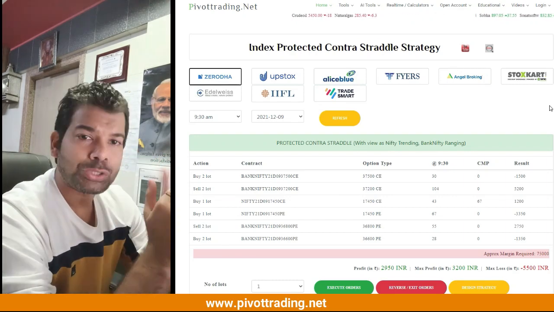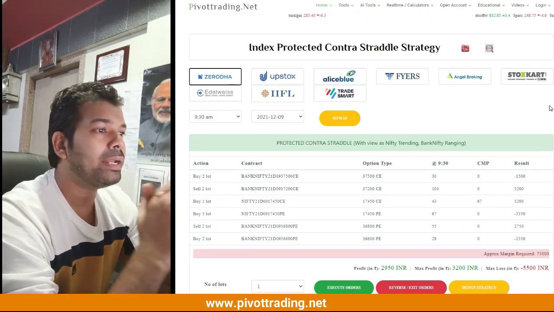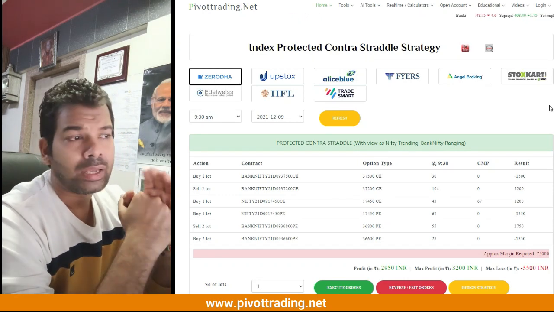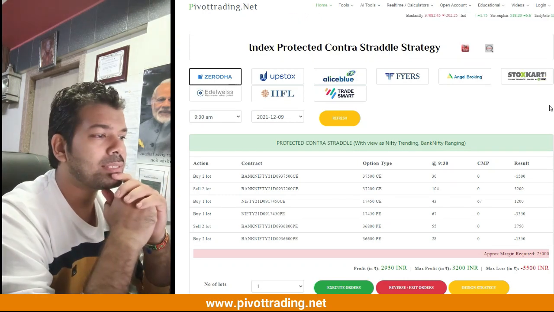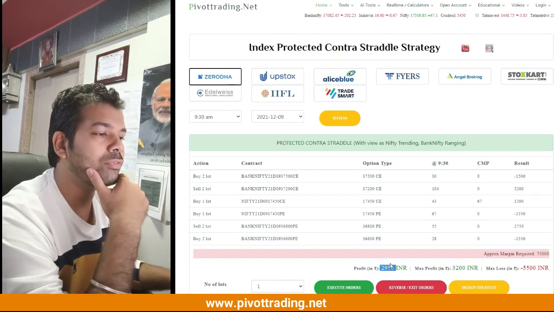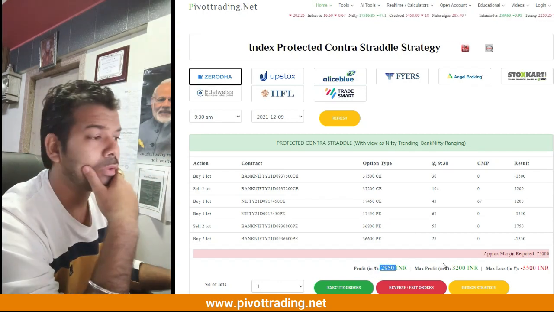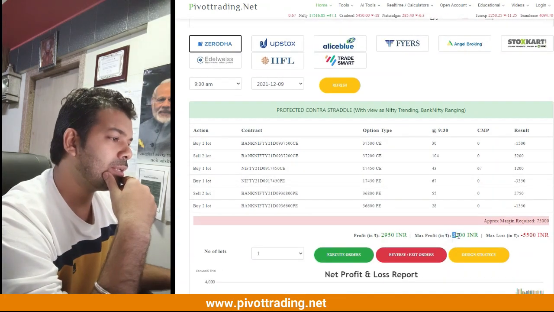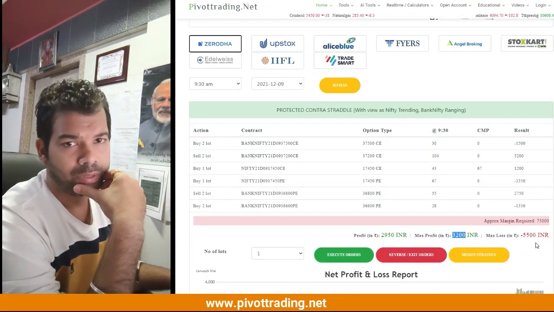Okay, so let me just show you today's result. Today was an expiry day for the Bank Nifty weekly options and the Nifty options. So here you can see we have got a profit of 2,950 at the end of the day, that is, at the market closing. And during intraday, the maximum profit that was reached was 3,200.